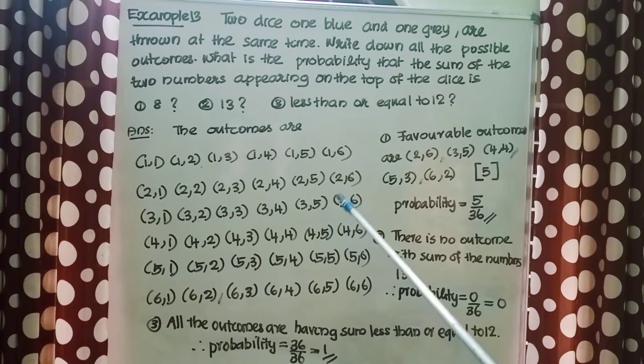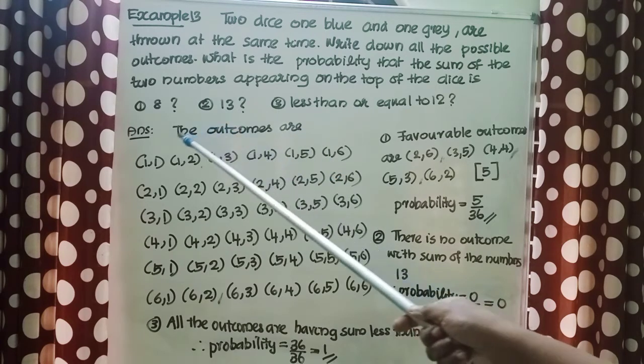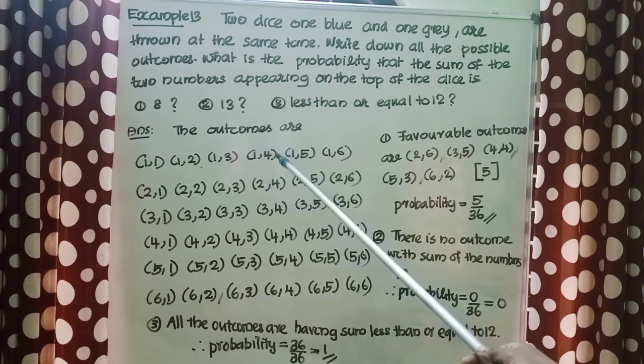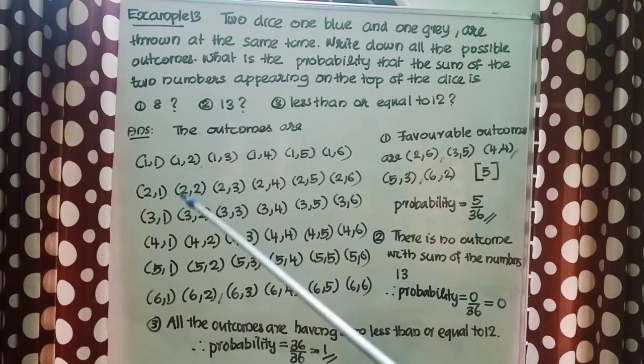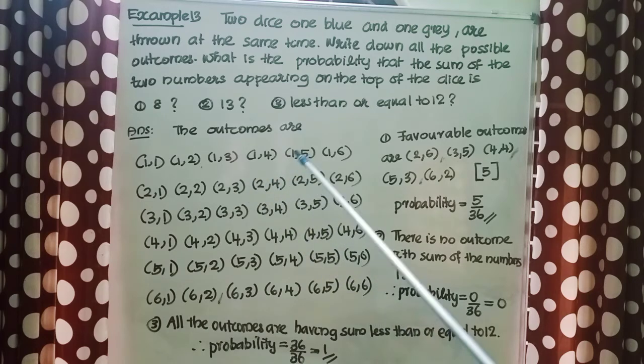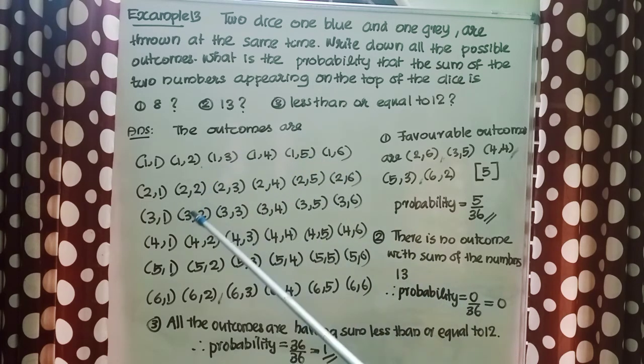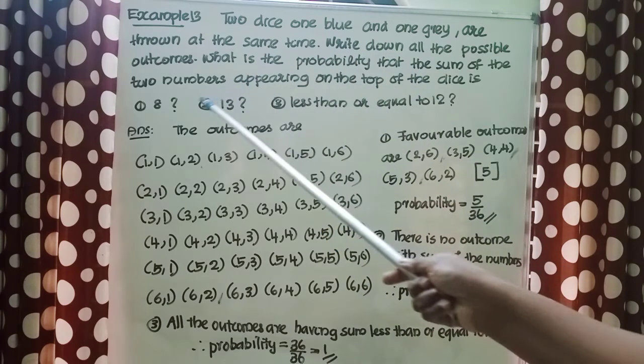So while tossing two dice, the outcomes are 1 1, 1 2, 1 3, 1 4, 1 5, 1 6, 2 1, 2 2, 2 3, 2 4, 2 5, 2 6, 3 1, 3 2, 3 3, 3 4, 3 5, 3 6, 4 1, 4 2, 4 3, 4 4, 4 5, 4 6, 5 1, 5 2, 5 3, 5 4, 5 5, 5 6, 6 1, 6 2, 6 3, 6 4, 6 5, 6 6. Total 36 outcomes.